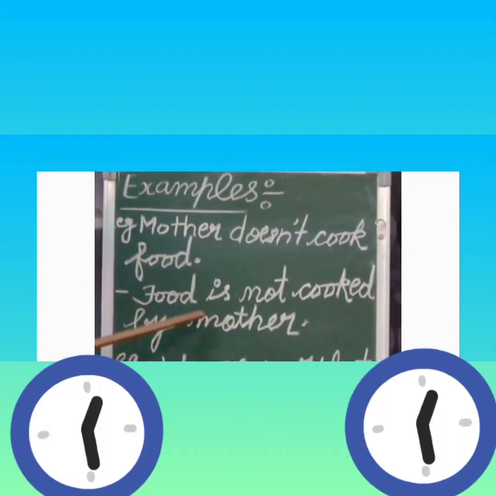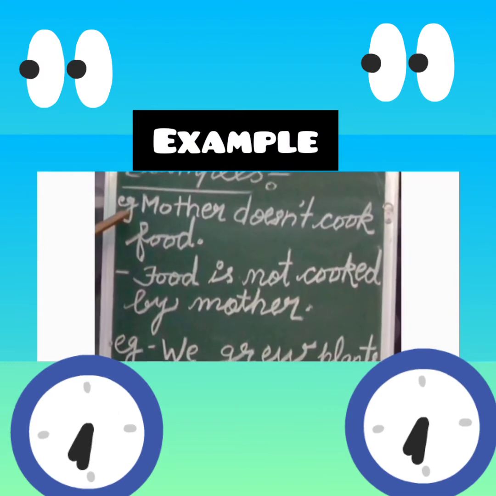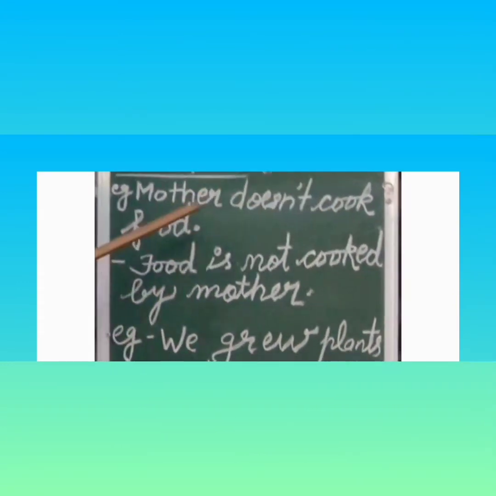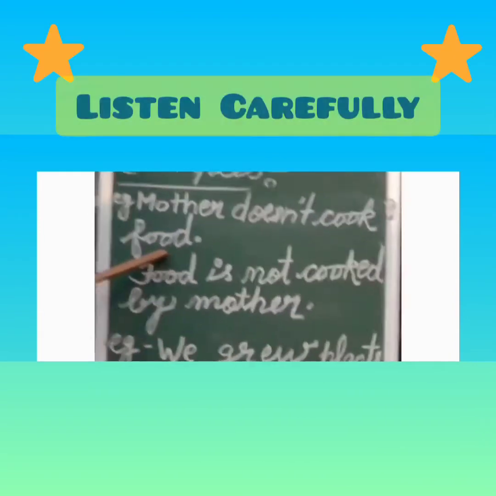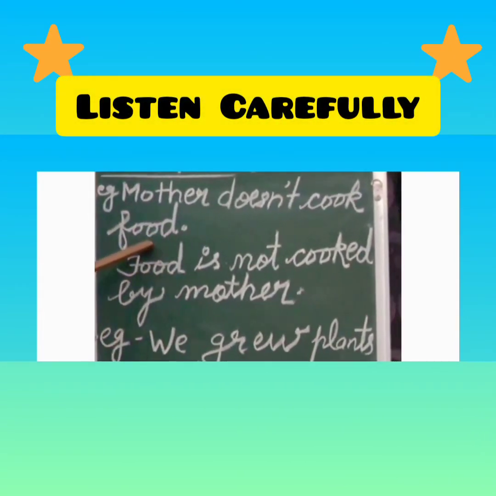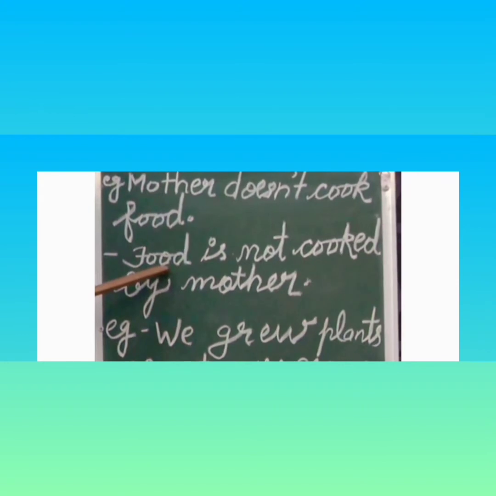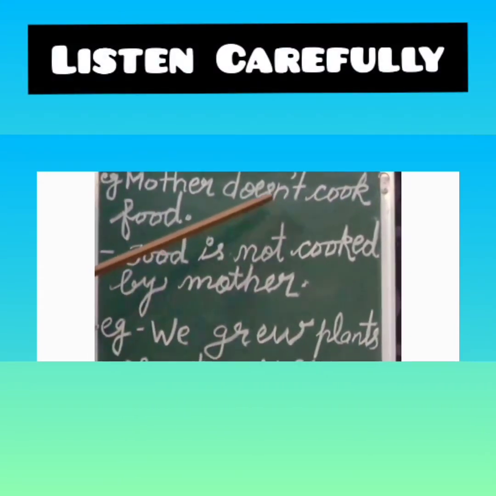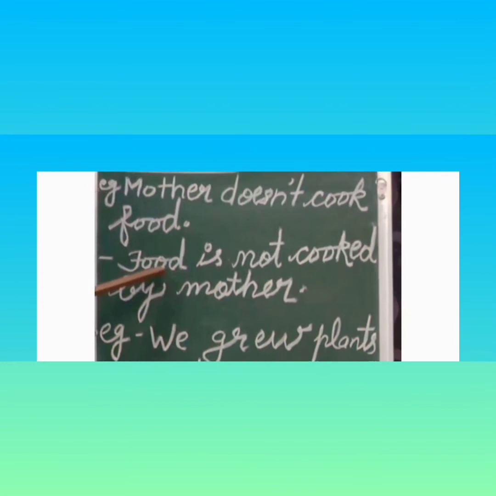Change active voice into passive voice. Our first example is: mother doesn't cook food. In this sentence, food is our object, so we will change food into subject of the passive voice. Food, because in active voice there is present indefinite tense, we will change it into is, are, am. Because food is singular number, we will use is here.